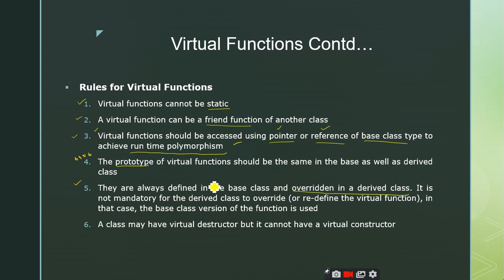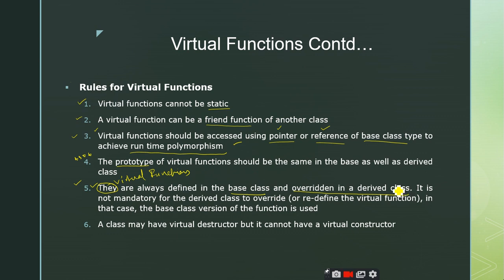So from the first point onwards, when we start the concept of virtual functions, the virtual function definition is present inside the base class, but in the derived class we are going to override it, right? So the virtual functions are always defined in the base class and overridden in a derived class.